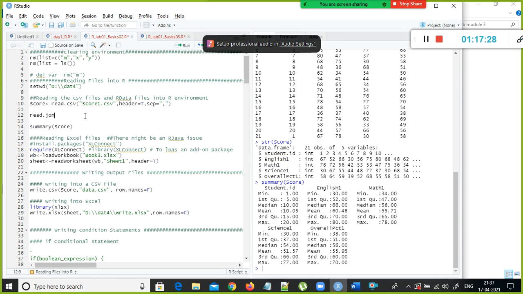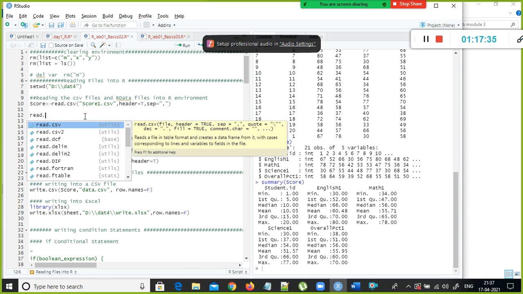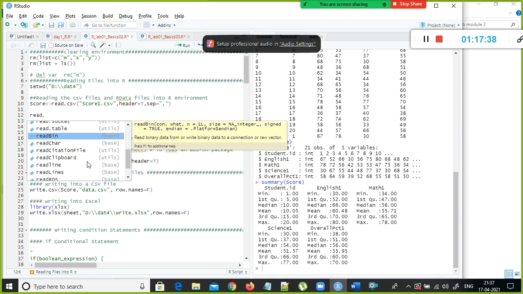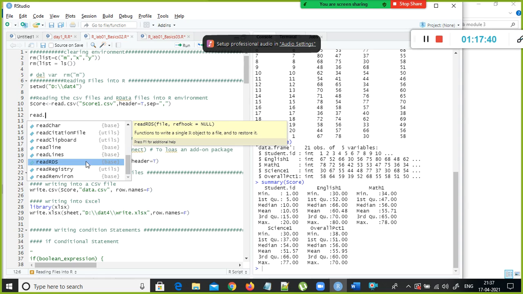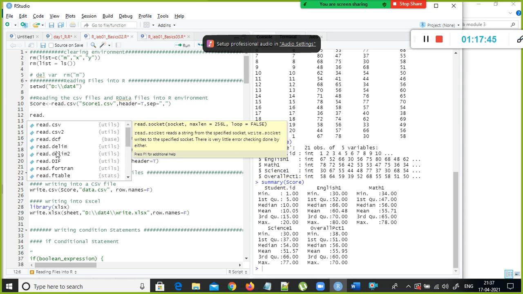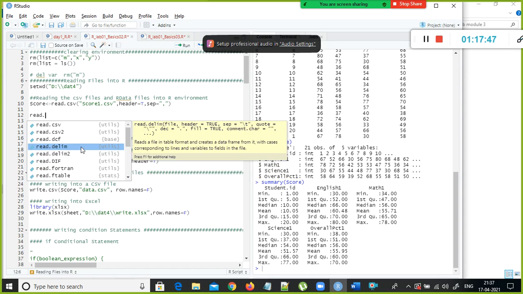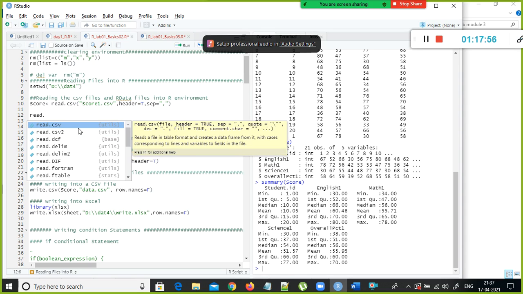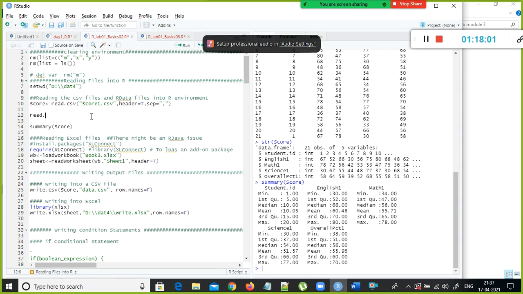Let me see, JSON is available. For that you need to use some other package. Just because you don't have a JSON file format function in R to read a JSON file, since it is not available, that doesn't mean you cannot do it. There are a lot of packages available in R to read different formats of data sets.